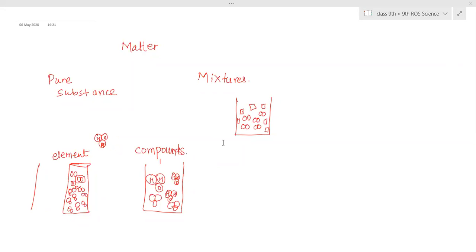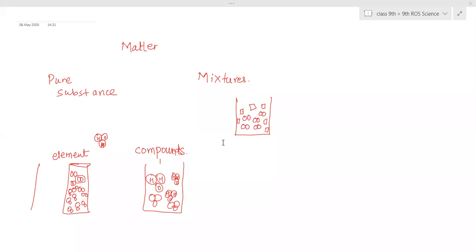Yes, Aditya? Ma'am, can you please give the definitions? Definitions I will give you. First, let me make you understand. I will give everything in proper order, that's not a problem. First, you need to know what is the actual difference between these three. There are many more things you have to learn in this. I'm giving just an introduction now because time is already over. Is that clear? Yes, ma'am.